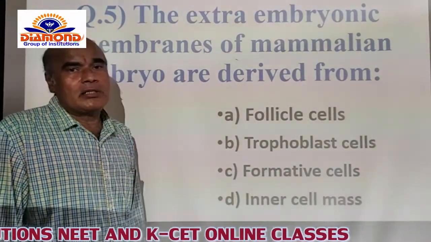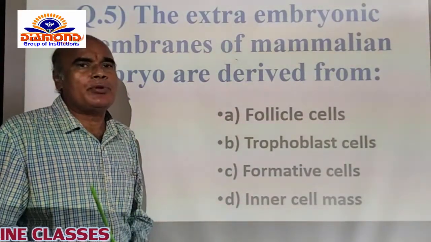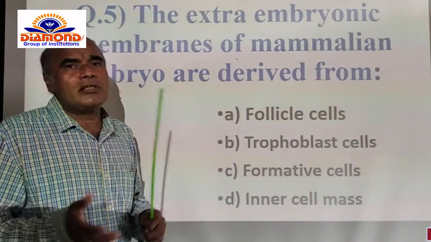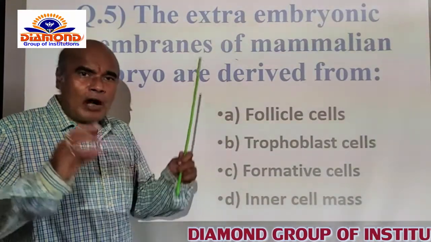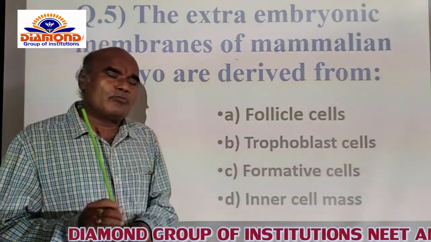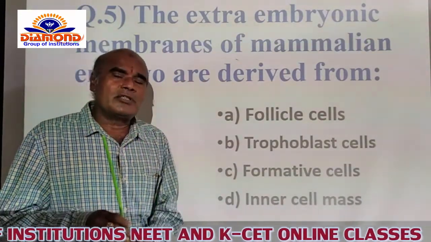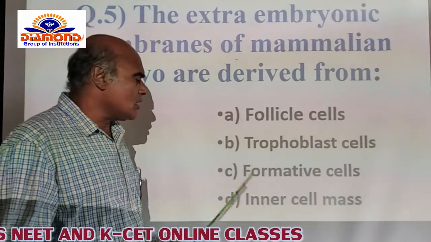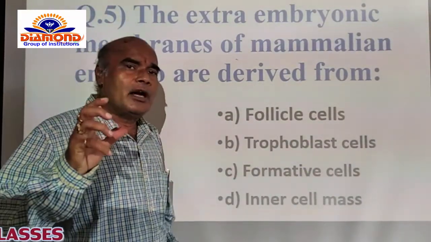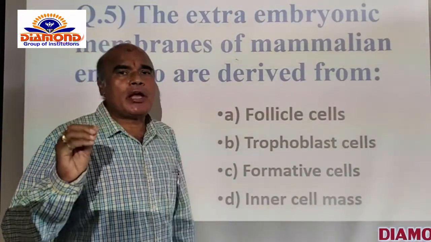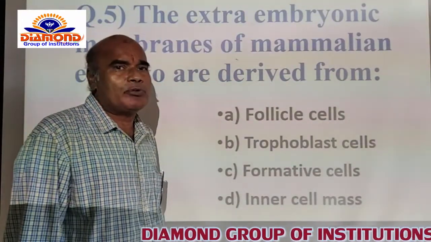The trophoblast cells. The trophoblast cells are the correct cells which look after the secretion of the extra embryonic membranes. The trophoblast cells are developed during the embryonic development itself. After completion of a few cleavages, a mass of cells is present. The mass of cells is differentiated into two types of cells: inner cell mass and trophoblast cells. The trophoblast cells carry the blastocyst stage of the embryonic development and fix the blastocyst to the endometrium of the uterus itself.